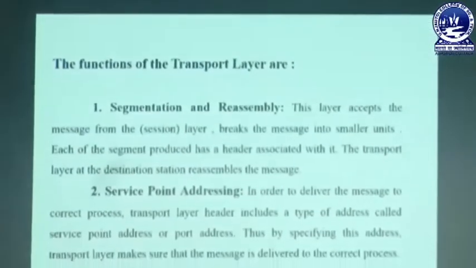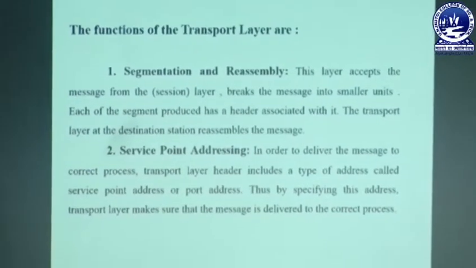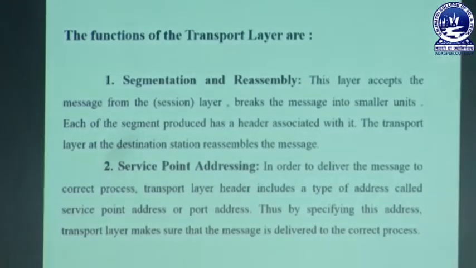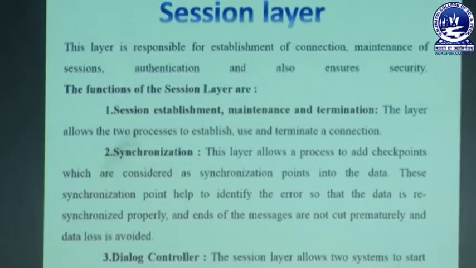That means the status of the message is also transferred to the sender. This is also the function of the transport layer. So the transport layer has two functions: segmentation and reassembly, and second, service point addressing. Next is the session layer.